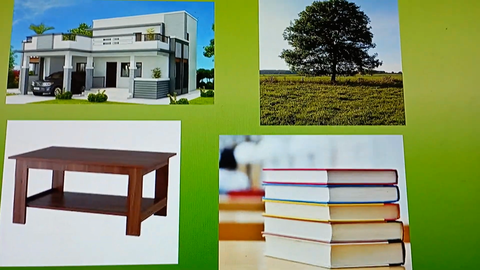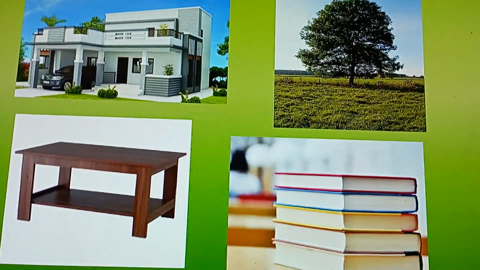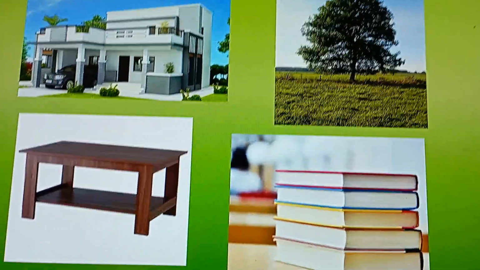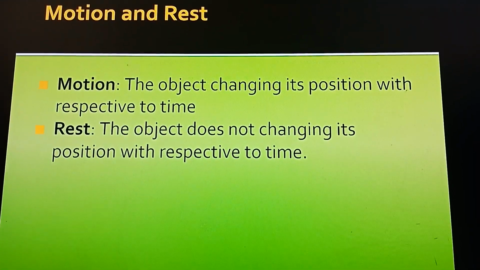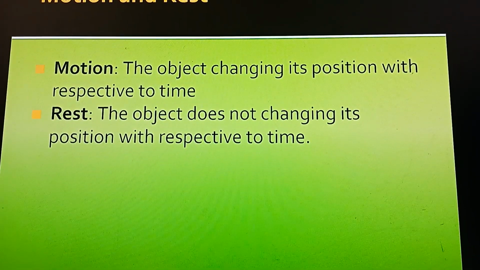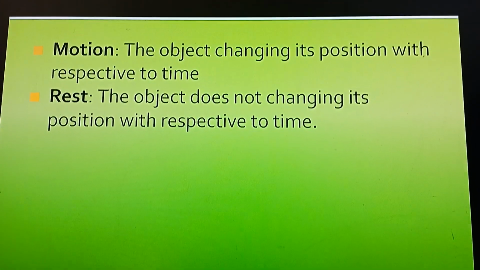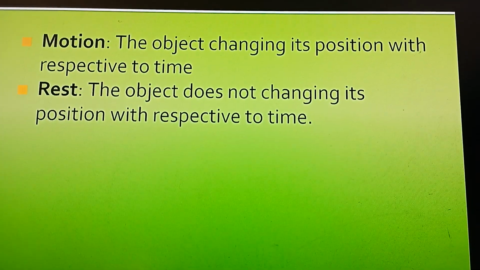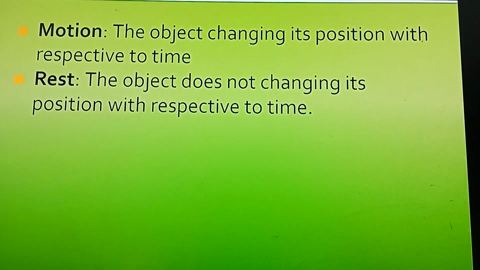If you observe both pictures, in the previous ones all of them are moving, meaning changing their position. These are not changing their position. They are at the same place. Here we can say, what is motion? Object changing its position with respect to time. You have seen birds are flying, fishes are moving. They are changing their position. So we can say they are in motion. What is motion? Object changing its position with respect to time.